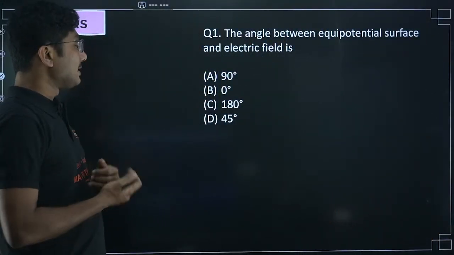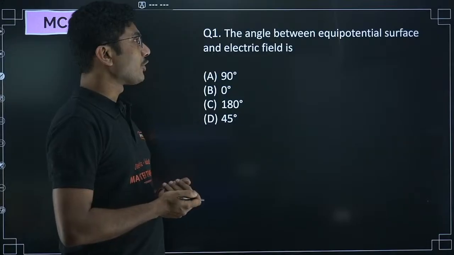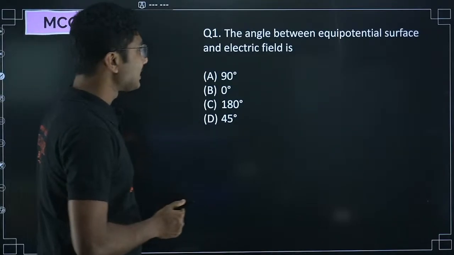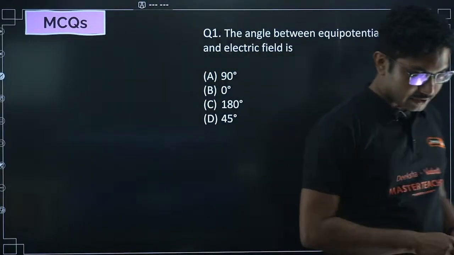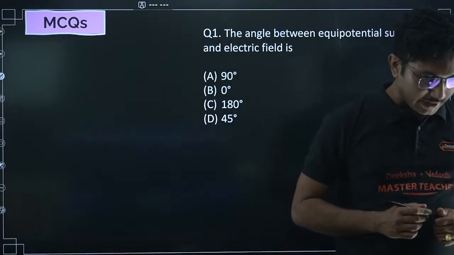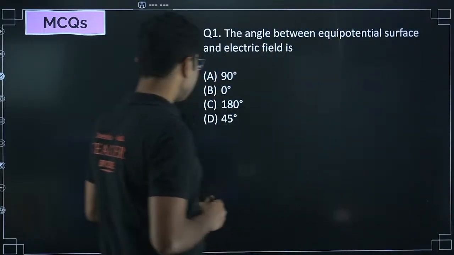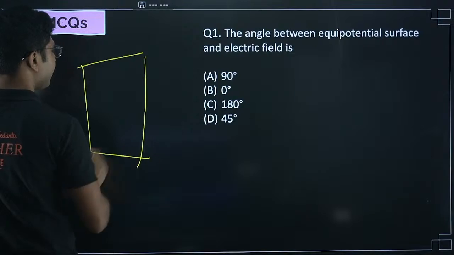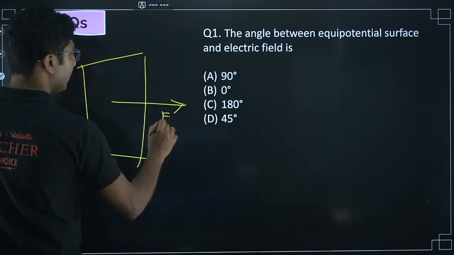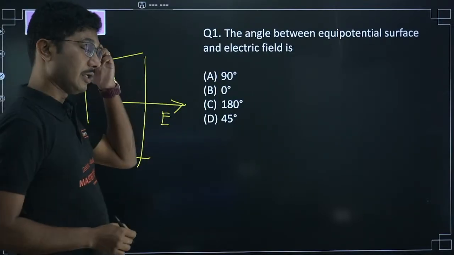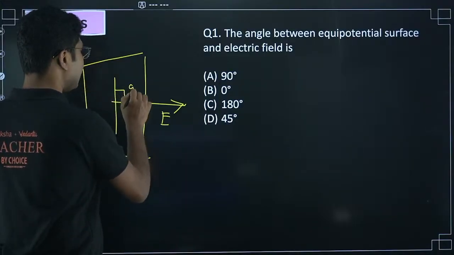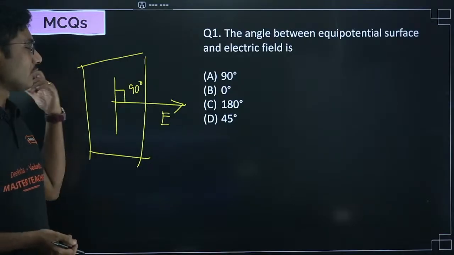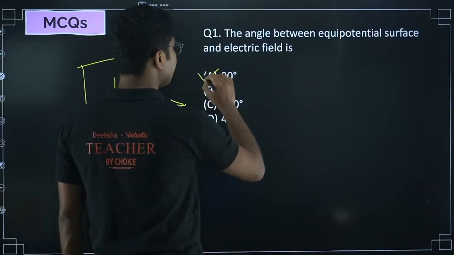Now let's see. The angle between equipotential surface and electric field is, what is the angle between electric field and equipotential surface? Akshay is saying option A. Okay, let's see, option A is 90 degrees. So this is the equipotential surface, this is the electric field. They are always at 90 degrees. Remember this, no matter whatever is the shape of the equipotential surface, this is always 90 degrees. So 90 degrees is the correct answer.